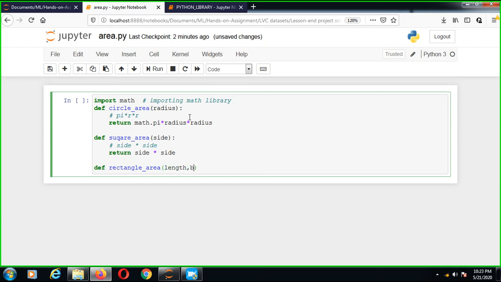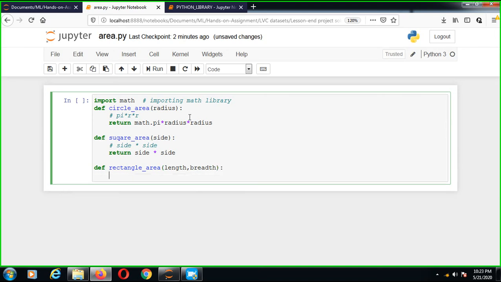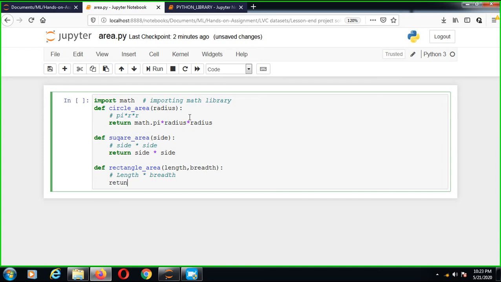Length and breadth. We have two variables, so the formula is length into breadth. Now, what is the return expression? Return is length into breadth. Okay, so our program is finished.